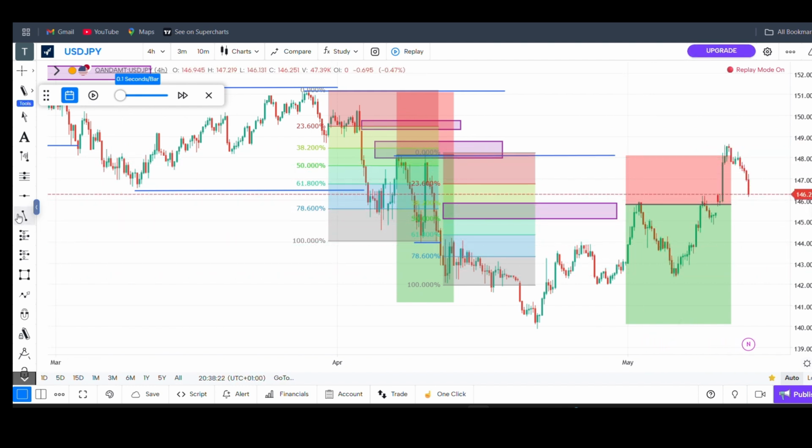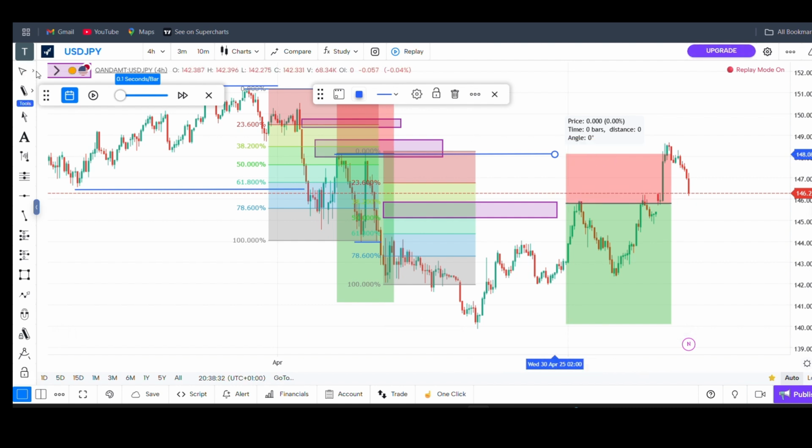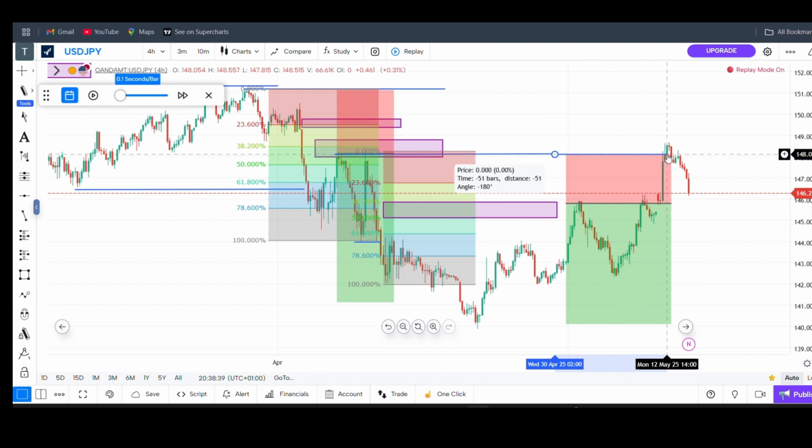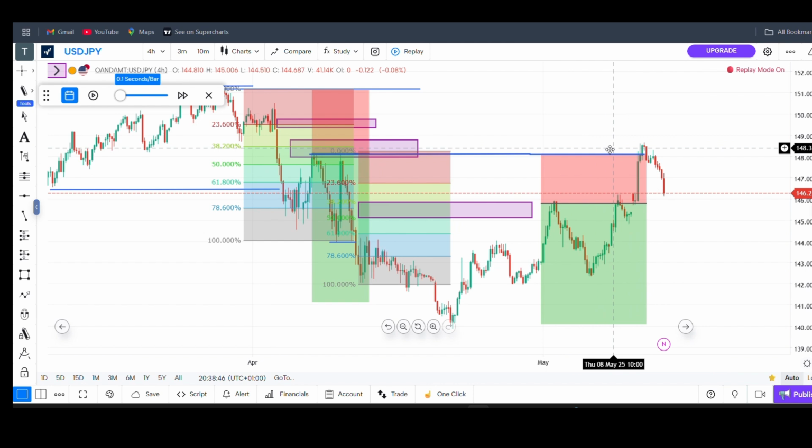The market has done change of character. You can see market has changed character. Where is this arrow? Market has changed character. See, this is change of character. Market shouldn't go above this price. So this is pure change of character.